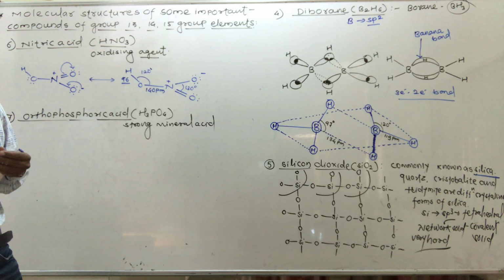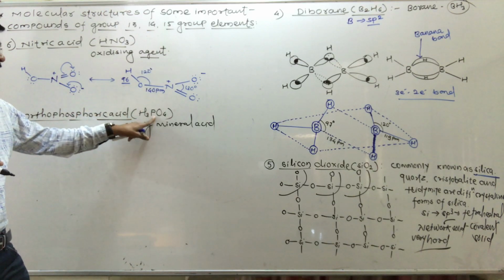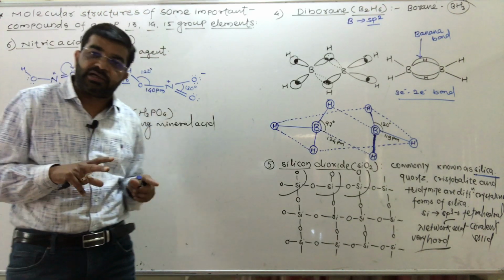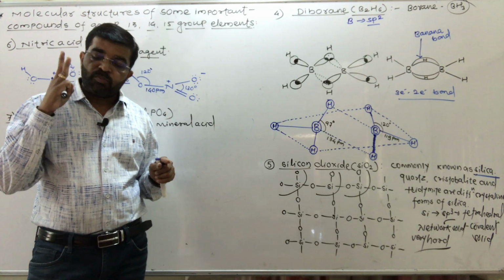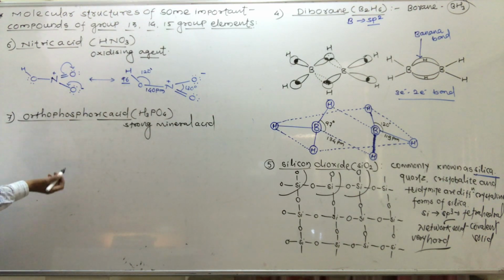Now we have to study that the central phosphorus atom is tetrahedral, meaning it forms 4 bonds in tetrahedral geometry.